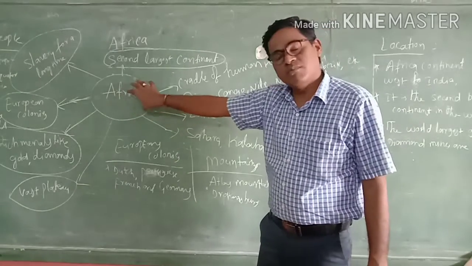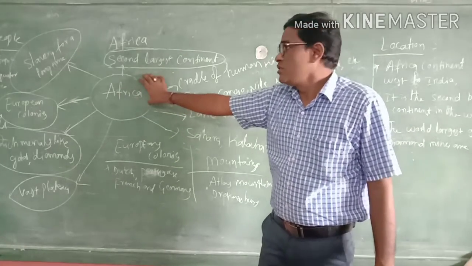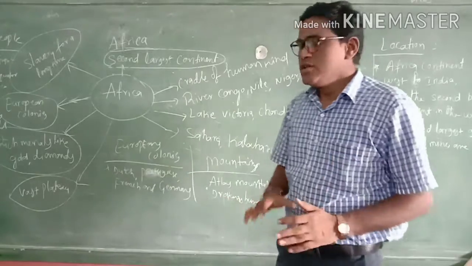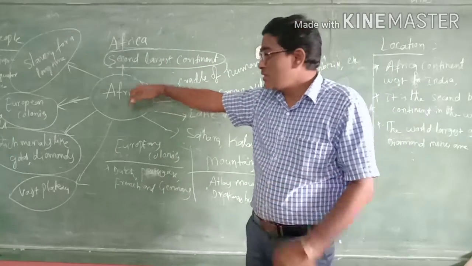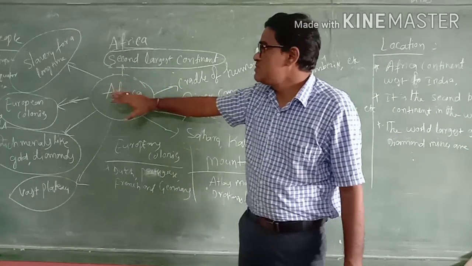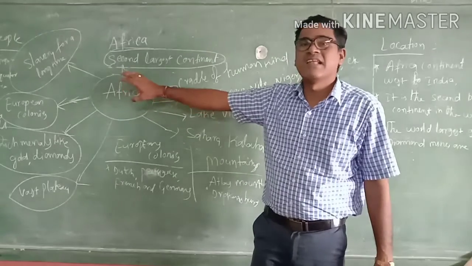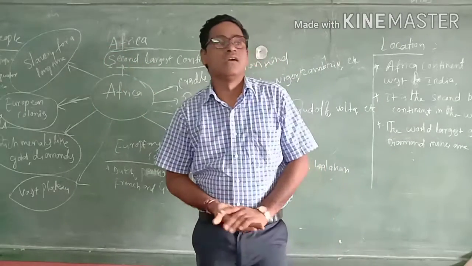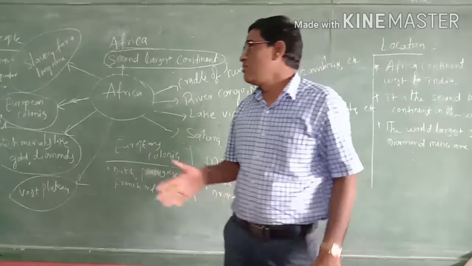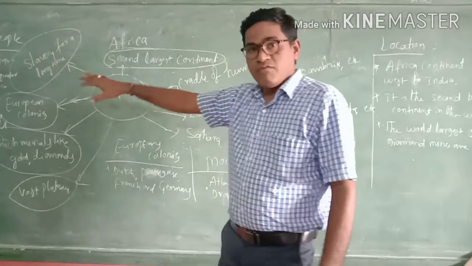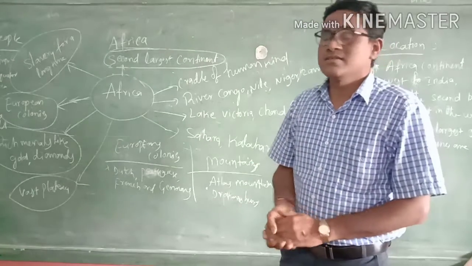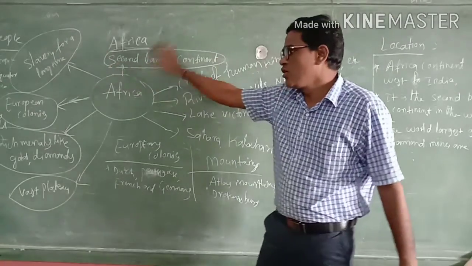Most of the African people are tribals. Most of the people in the African continent are tribal people, they are uneducated. So when European people came to the place, the Africans became like slaves. For a long time people lived like slaves under the domination of European people in this continent. So the slavery system first developed in the African continent. From the African continent, slaves were exported to many European countries.